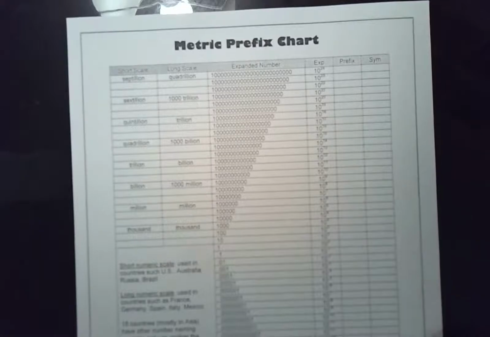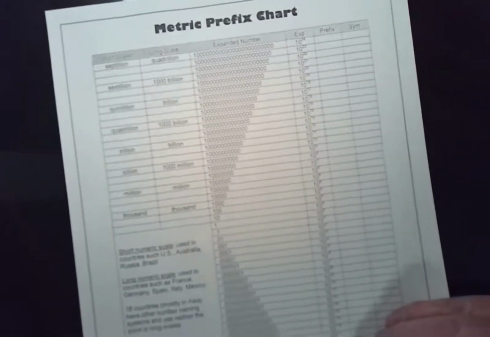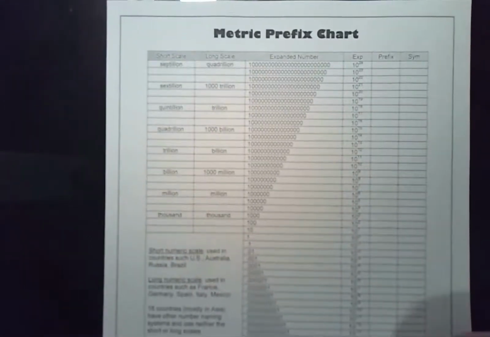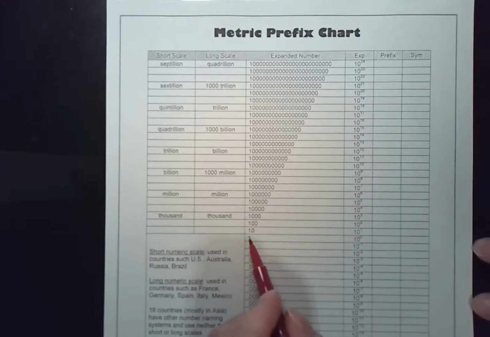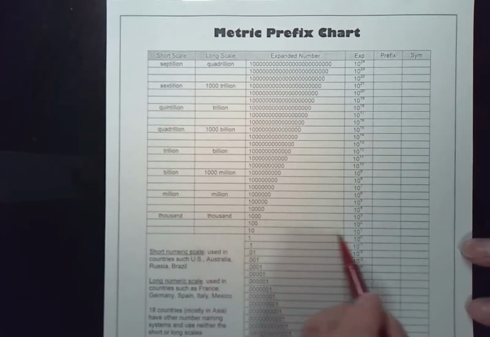So I have my chart handy here. Let me adjust the spacing so you can see it better. Okay, so we are going to start here at the number 1. So let's pretend I had 1 of something.